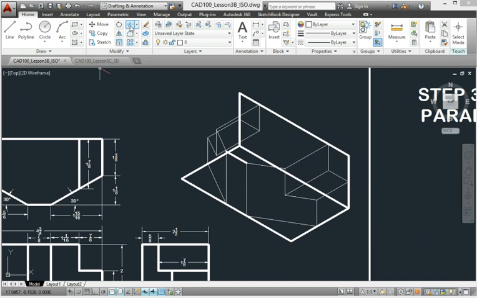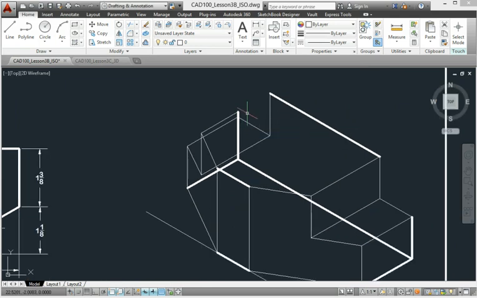Let's do some more trimming. I trimmed off more than I should have. This line needs to come back to here. The back of the block disappears. Here, and here, and here are now gone. But they were useful for helping us draw the block. Now they're no longer needed. Three-dimensionally, some of this will disappear also.